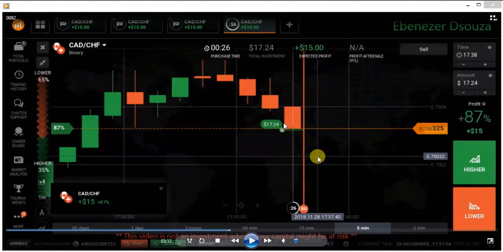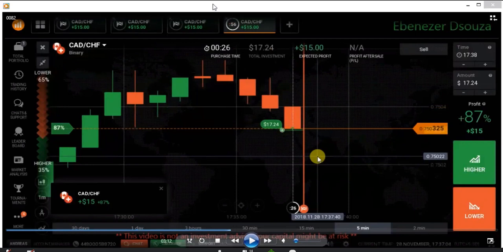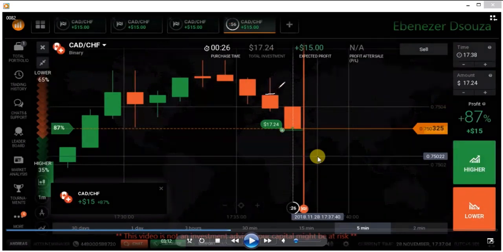Sorry to disturb, sir. With the wick that you're showing from the red candle, does this show the seller's pressure or the buyer's entry? I already told you this is a buyer's entry. There are some buyers, right? Buyers entered, but as soon as it goes up from this level to this level, again sellers entered.